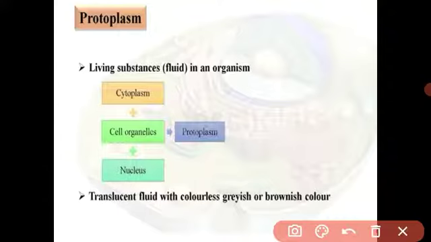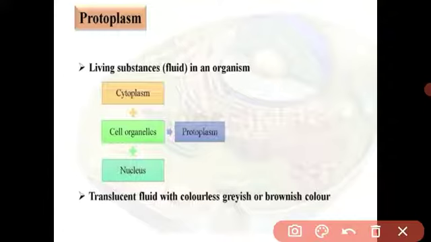Whatever action we do, it is the outcome of our cellular activity. So it is called the structural and functional unit of living things. Structural means our body is made from trillions of cells, and these cells work together, so it is also called the functional unit.